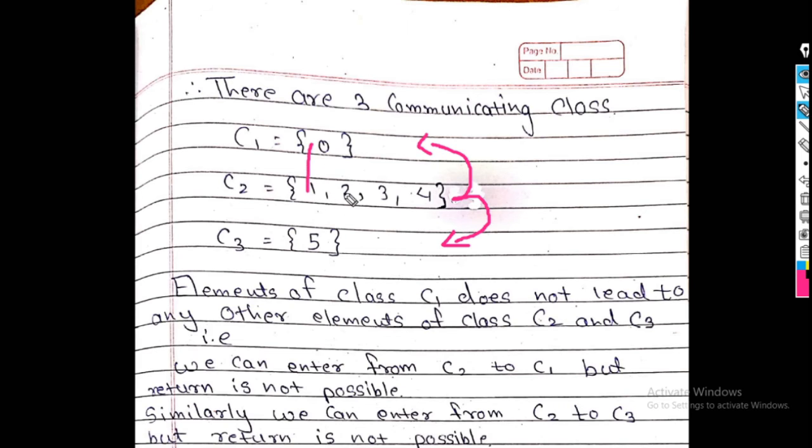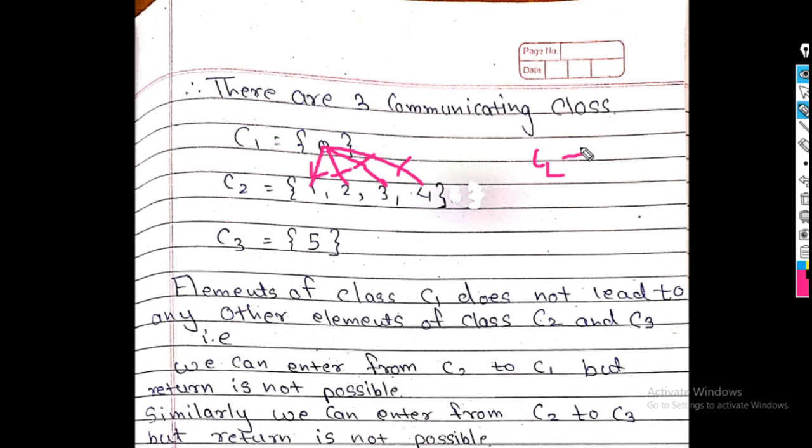Means 1 leads to 0, 2 leads to 0, 3 leads to 0 and 4 leads to 0. Similarly 1 leads to 5, 2 leads to 5, 3 leads to 5 and 4 leads to 5. But 0 does not lead to 2, 0 does not lead to 3 and 0 does not lead to 4.